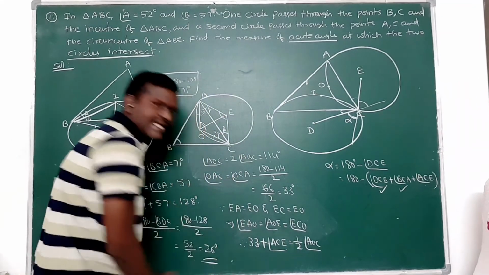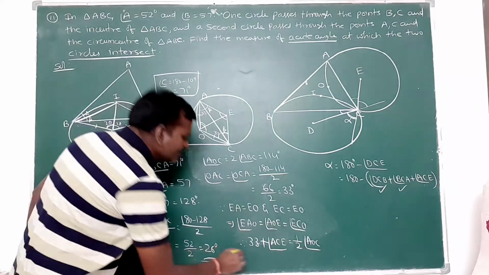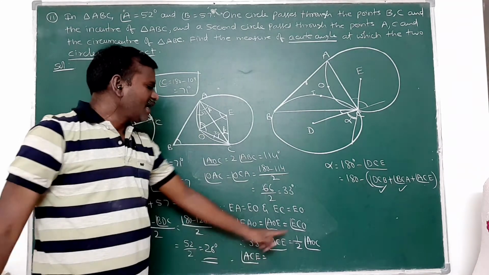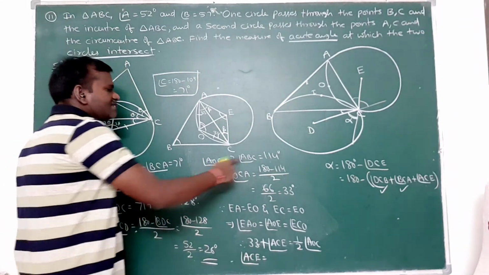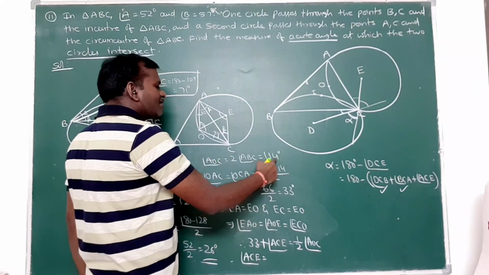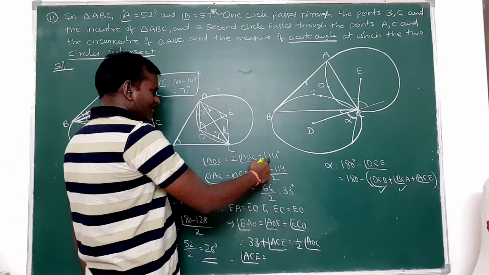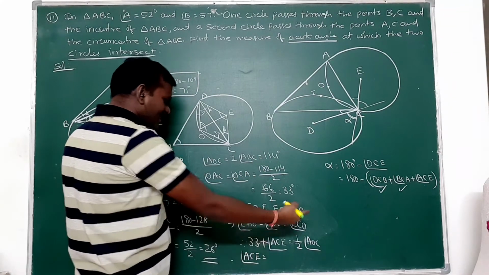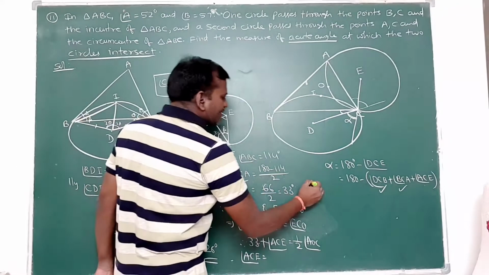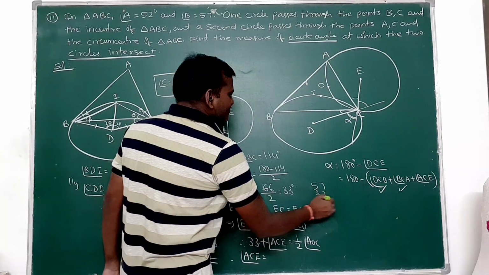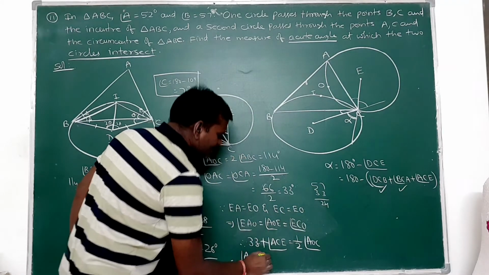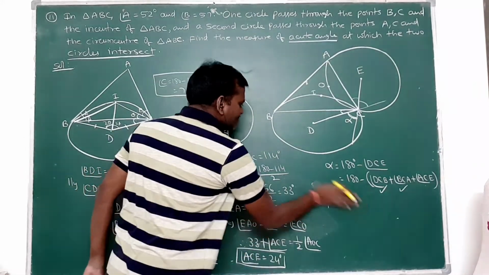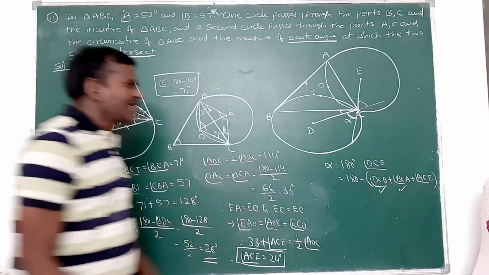So what is angle ACE here? Angle ACE is equal to half of AOC. AOC angle is 114. Half of it is how much? 57 degrees. So 57 minus 33, how much is that? 24 degrees. So this angle is 24 degrees. Now I got all the angles.